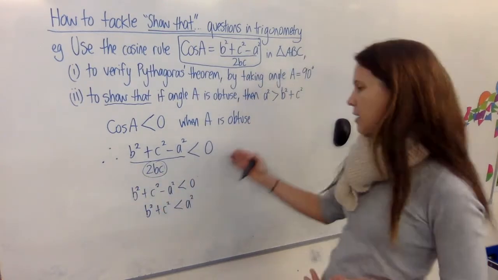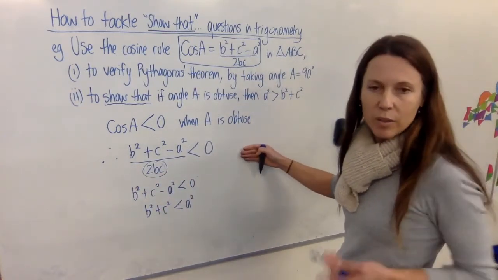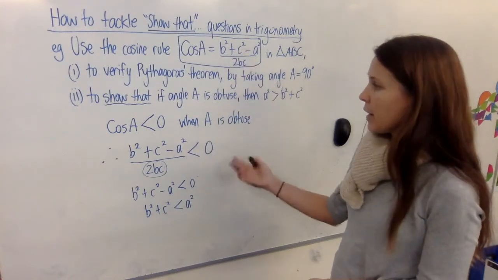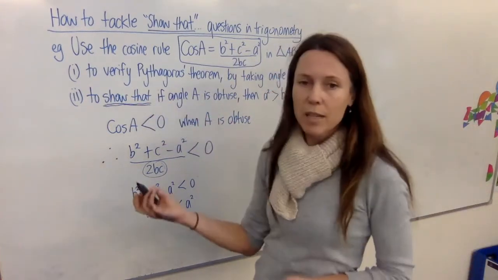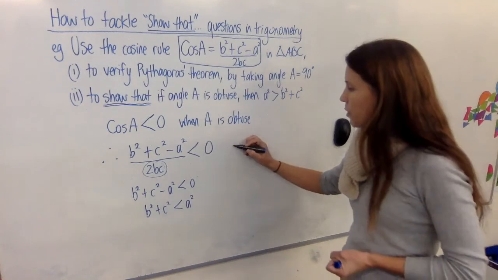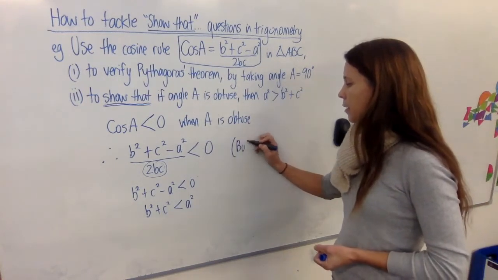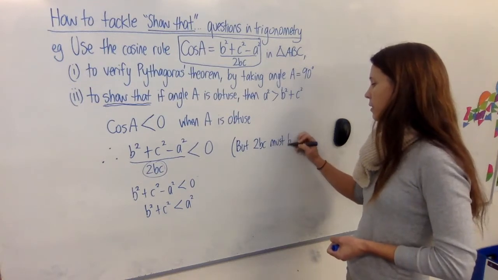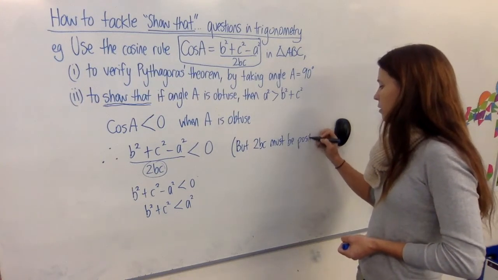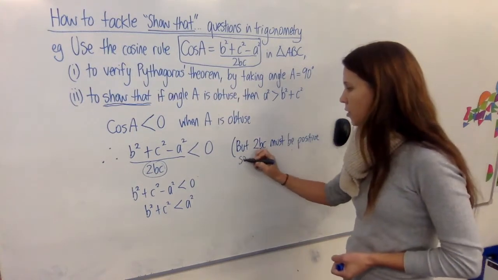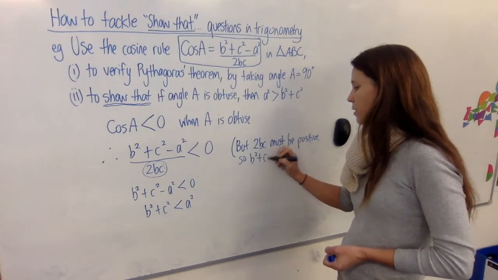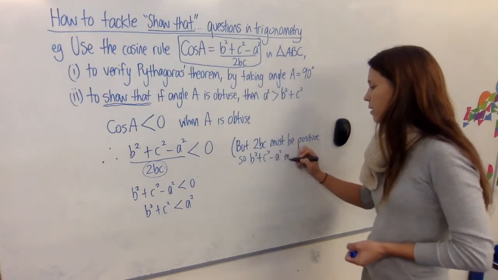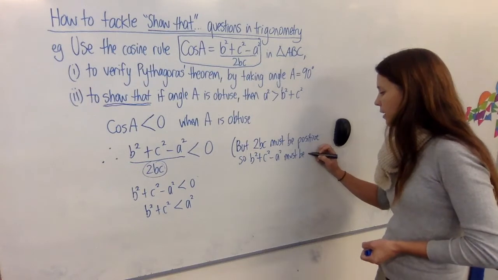So you can put that in as your reason, because this is the last question in a paper often, and if they've said show that, they really want the reasons there. So you can put in brackets here, but 2bc must be positive, so b squared plus c squared minus a squared must be negative.